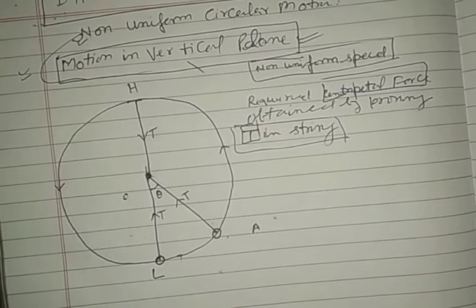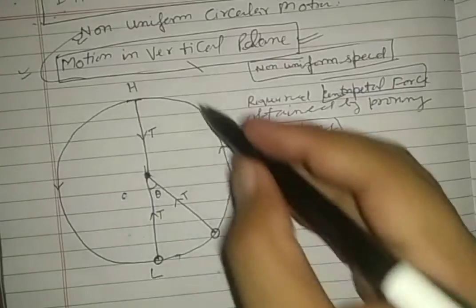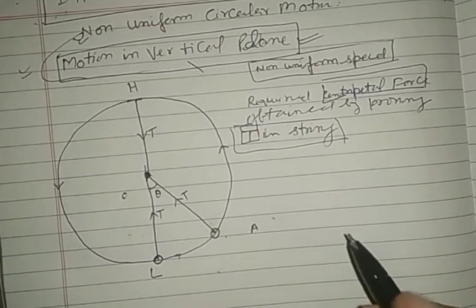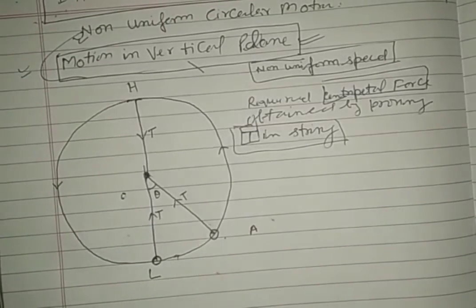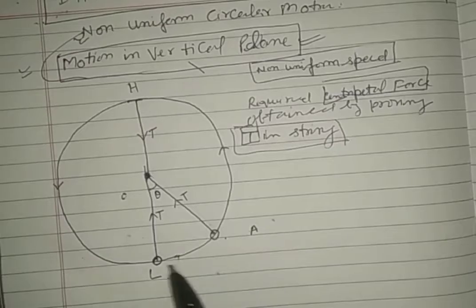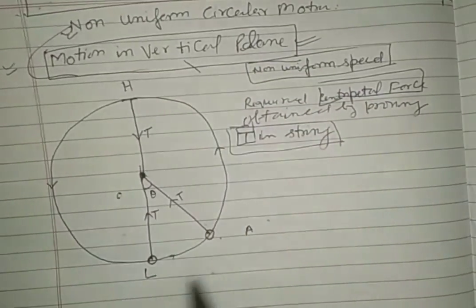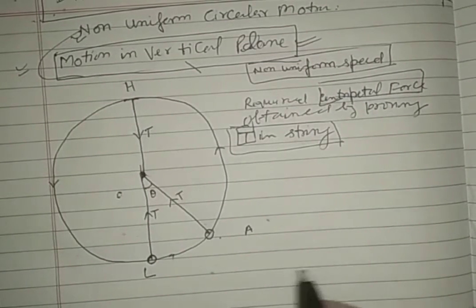Now let us see all the things very carefully: its motion at different places, the mechanism, the velocity, by which rule it is governed, and what the speciality of this non-uniform motion in a vertical plane is. It means the body is moving under gravity also.